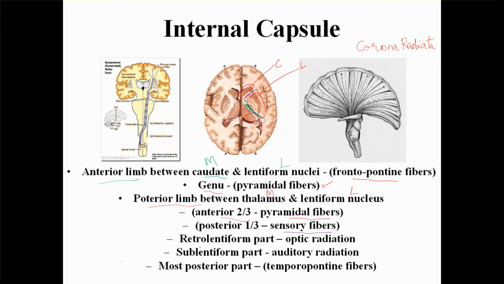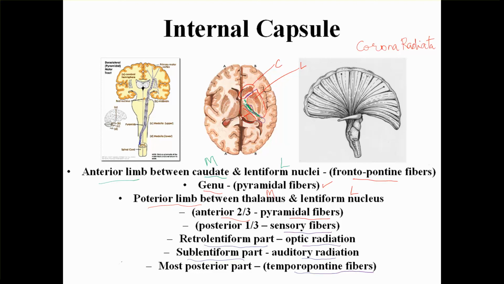Next, the retrolentiform part. Retro means behind the lentiform. It carries the optic radiation. And sublentiform is below the lentiform. It carries the auditory radiation from the auditory cortex. Then the temporal lobe: the most posterior part is formed by the temporopontine fibers. So here we are describing the different fibers passing through the anterior limb of the internal capsule, through the genu, and through the posterior limb of the internal capsule.